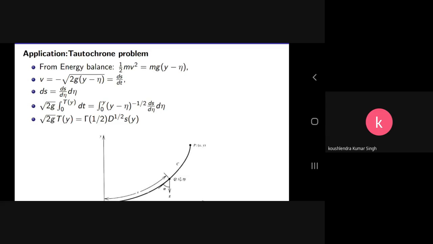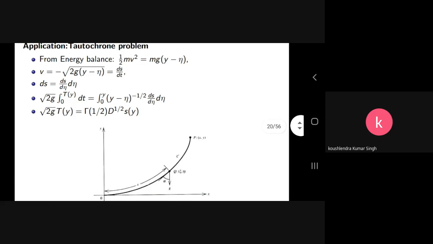It is exactly the previous definition that we have just finished, the Caputo derivative. So we can define it as Gamma(1/2) times the half-order derivative of s at y, and the left-hand side is the square root of 2g times t of y. You can observe that this problem is now formulated in terms of a fractional order derivative.